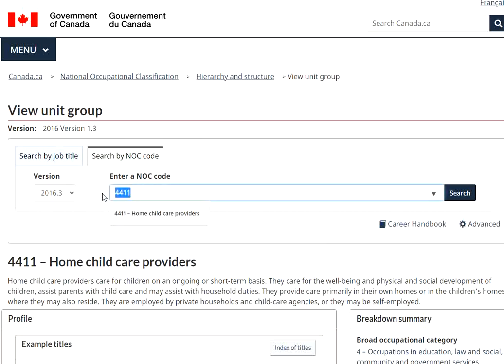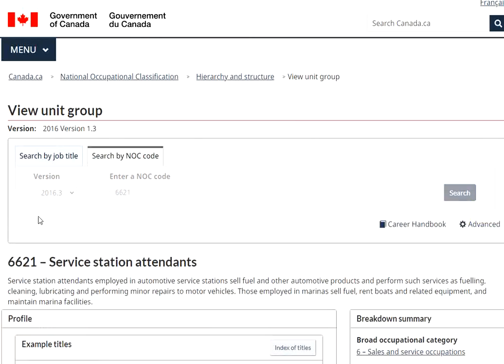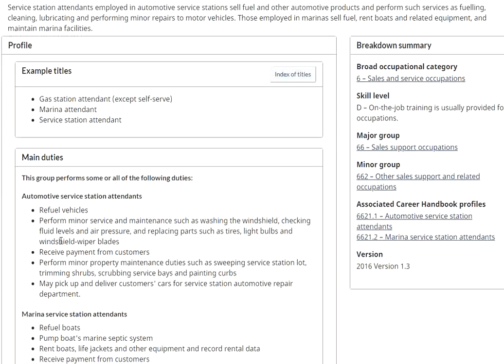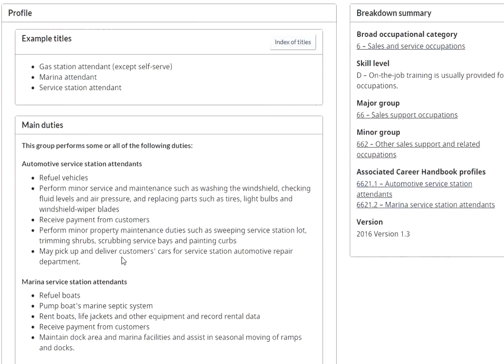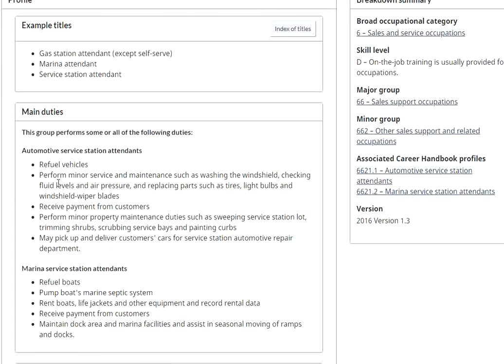So this is one. Now, one more NOC I would like to cover here. If you are working in a service station or a fuel station, these are the job responsibilities we'll be covering as a service station attendant: refuel vehicles, perform minor service and maintenance such as washing the windshield, checking fluid levels and air pressure.